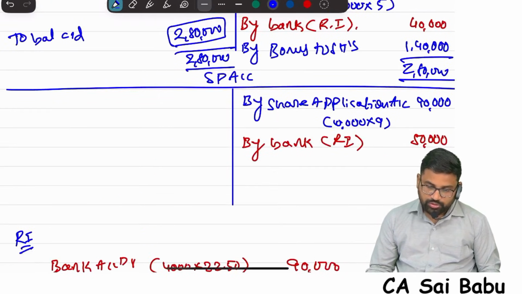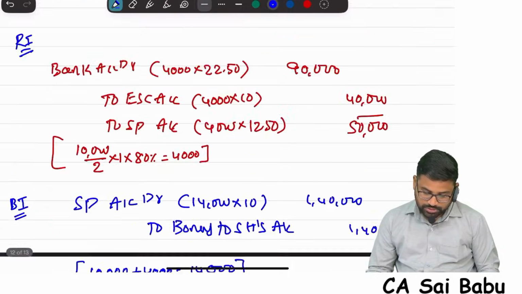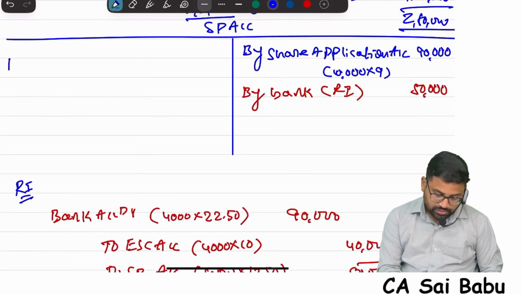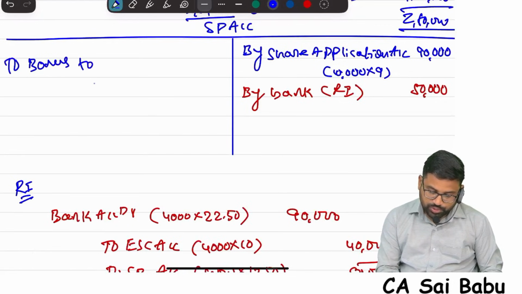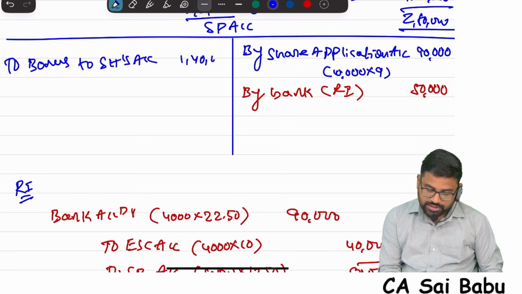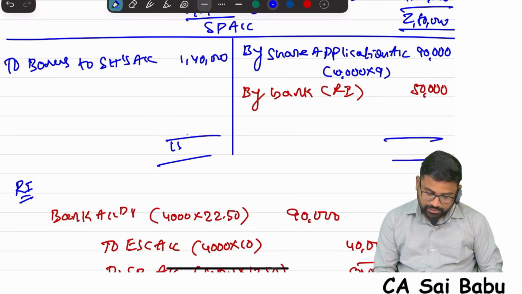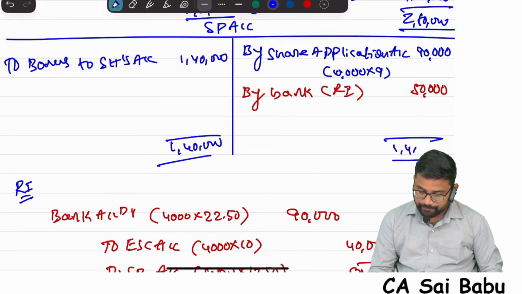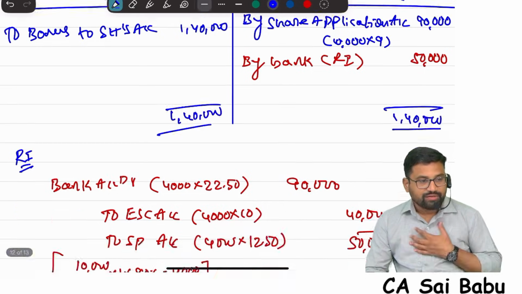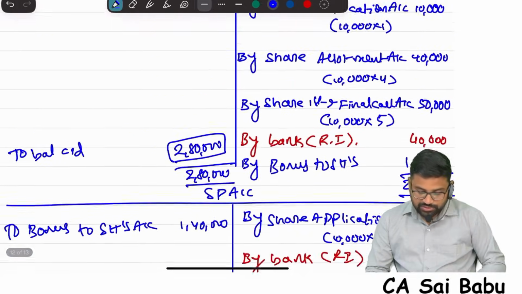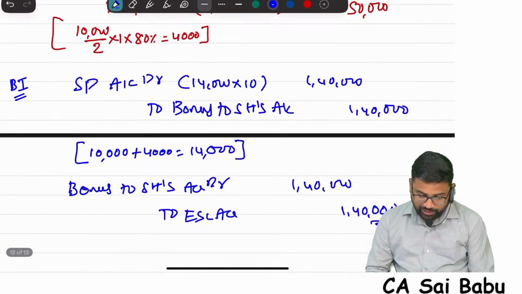Similarly, securities premium account total. Securities premium, I think we have used this for bonus issue, right? Securities premium to bonus to shareholders. So securities premium account is debited with bonus to shareholders account 1,40,000. What is the balance here? I think it tallied. No balance available, right? 1,40,000, 1,40,000. So in a variety of ways they have asked, sir. Share capital account, securities premium account, they have asked and we have recorded.